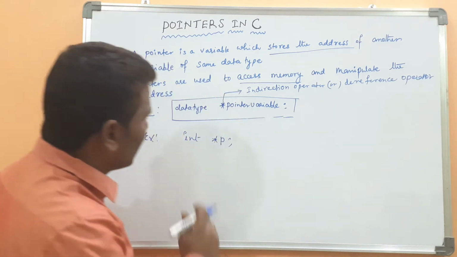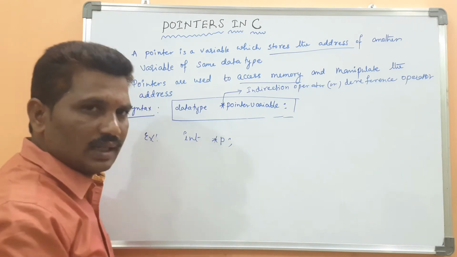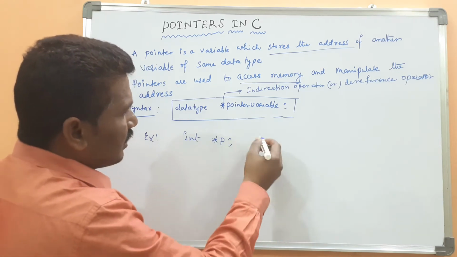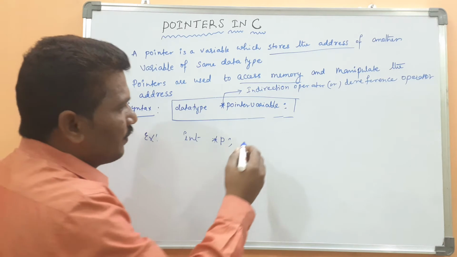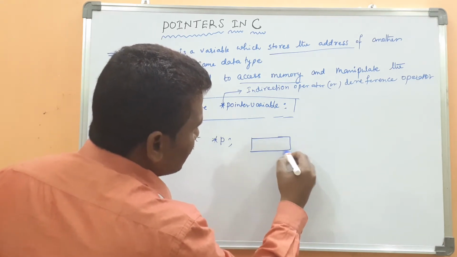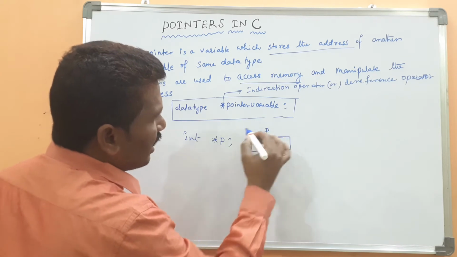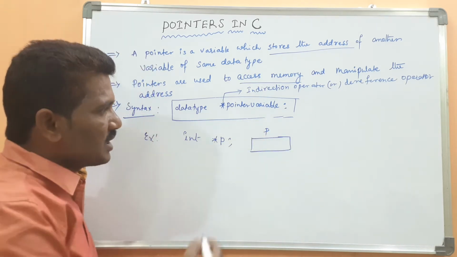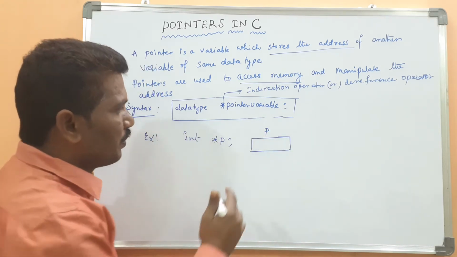Whenever the pointer variable is declared, as per the data type it allocates some memory. The memory name is p, the pointer variable p.